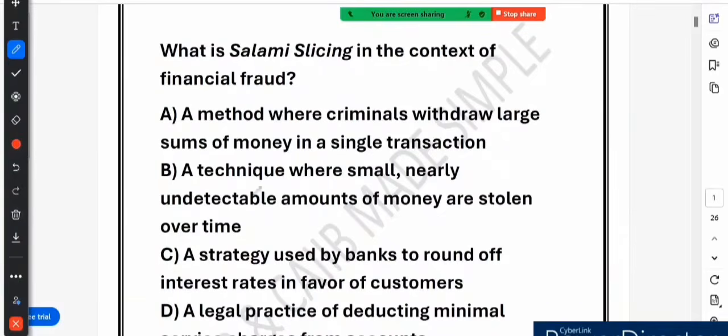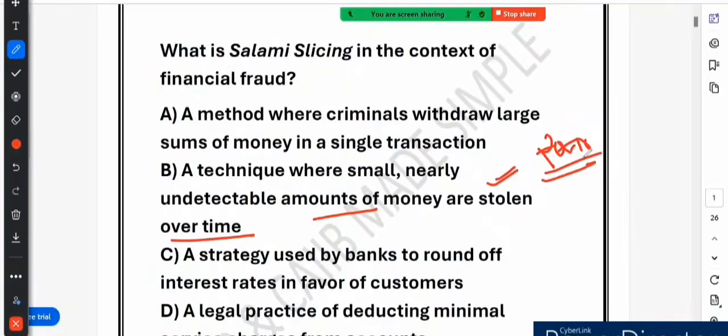Option B says a technique where a small, nearly undetectable amount of money is stolen over time. Yes, this is the correct answer. Salami slicing is a fraud technique where a small amount of money is taken from multiple accounts or transactions in a way that no one notices. For example, a bank employee manipulates the system so that every time a customer earns interest, rupees 0.10, that is 10 paisa, is secretly transferred to the fraudster's account.